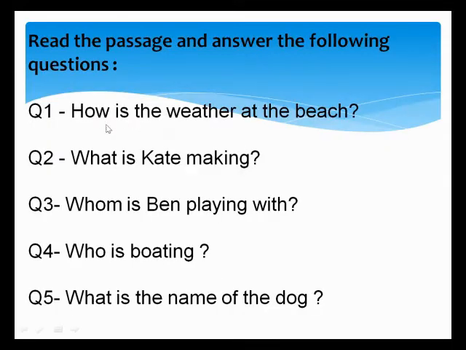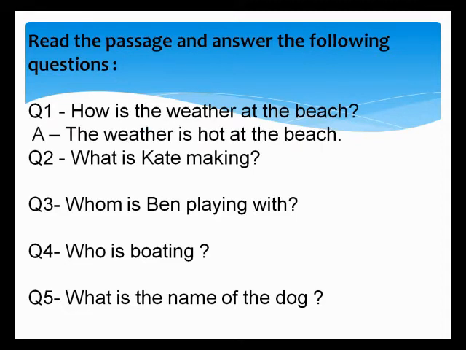Okay. Again, I am reading. You will take the screenshot of this page. Okay, read the passage and answer the following question. There are 5 questions. Question number 1, how is the weather at the beach?